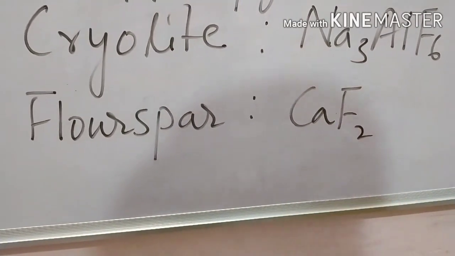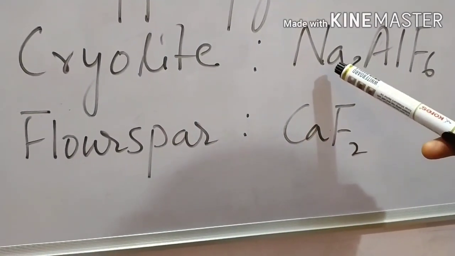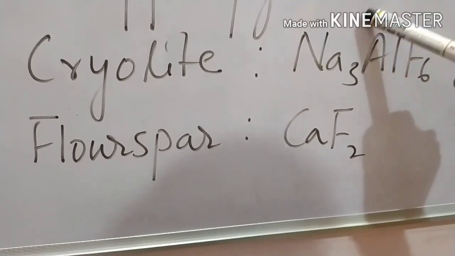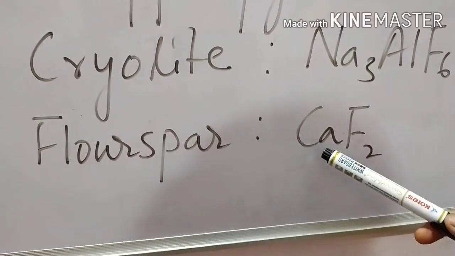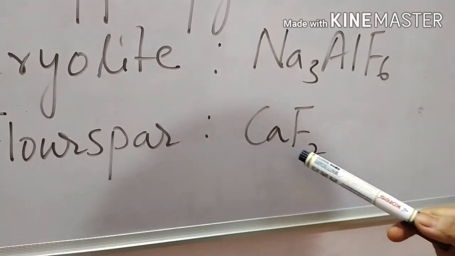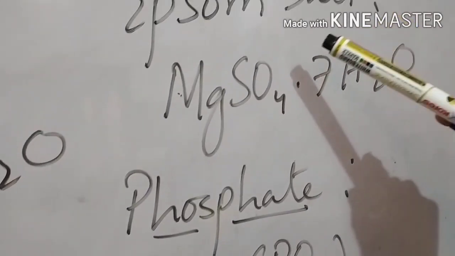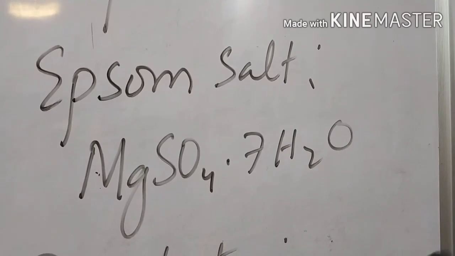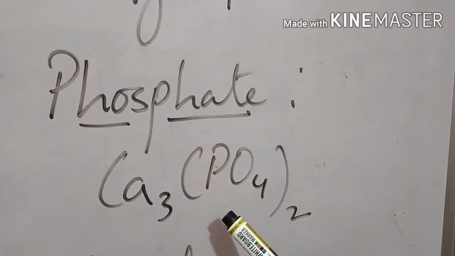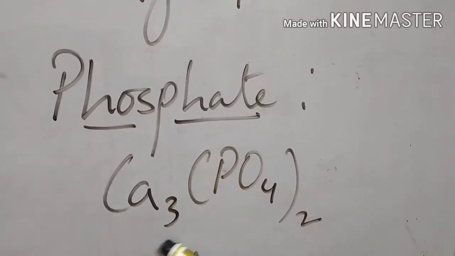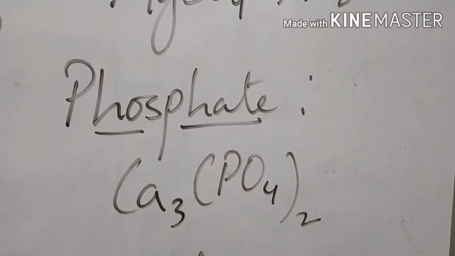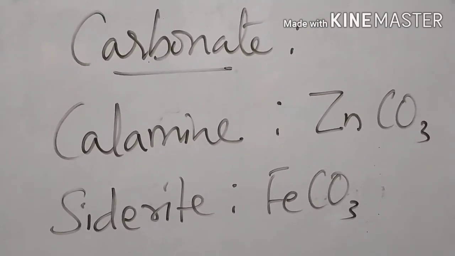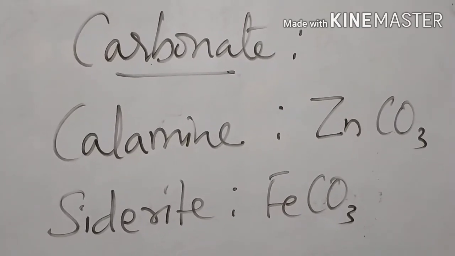Two very important halide ores: cryolite Na3AlF6, the principal ore of aluminium, and fluorspar, an ore of calcium, CaF2. Then a sulfate ore, Epsom salt MgSO4.7H2O. Phosphate ore Ca3(PO4)2, this is called Thomas slag, which is used as a fertilizer. Then two important carbonate ores: calamine, zinc carbonate, and siderite, iron carbonate.